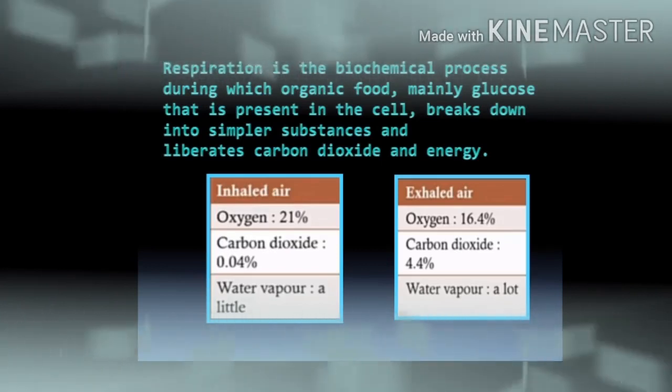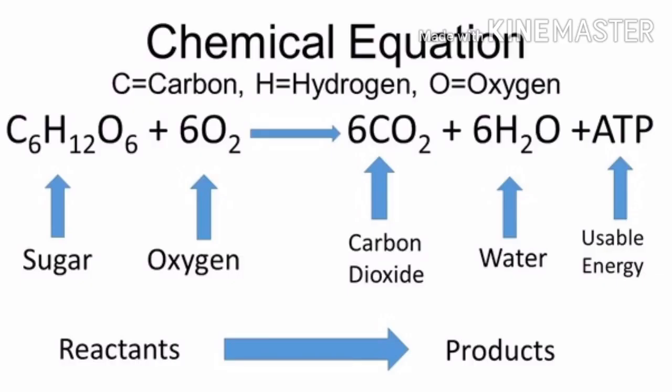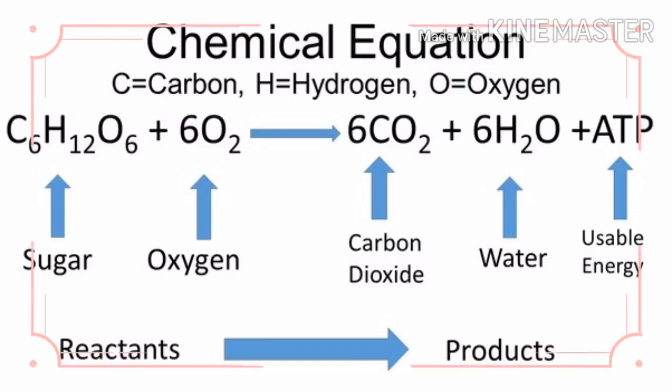Because carbon dioxide is continuously produced within our body cells during respiration. This is the chemical equation of respiration, in which it is clear that carbon dioxide is generated during respiration. So when we respire, our body produces carbon dioxide. Therefore, when we exhale, some amount of carbon dioxide becomes 4.4% from 0.04%, right?